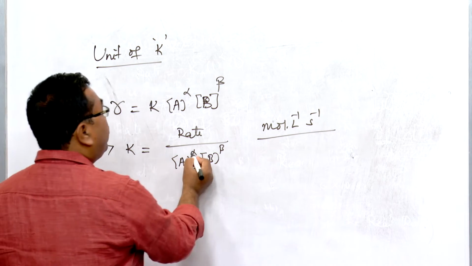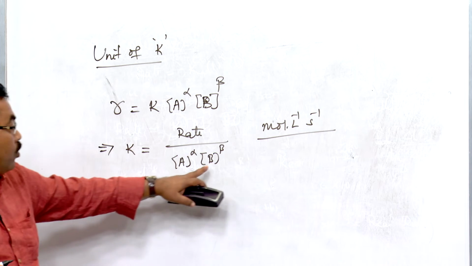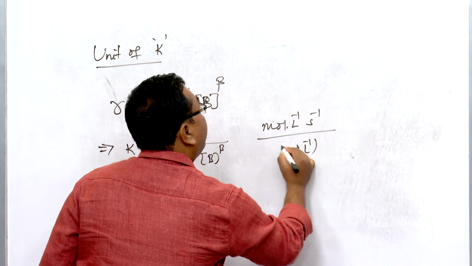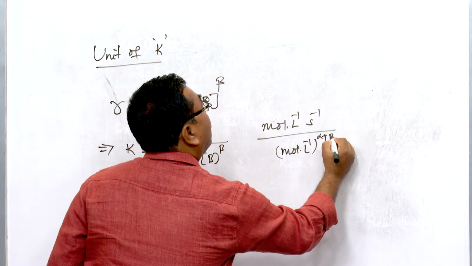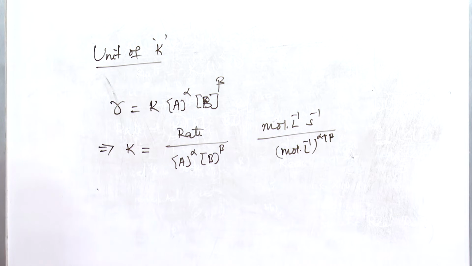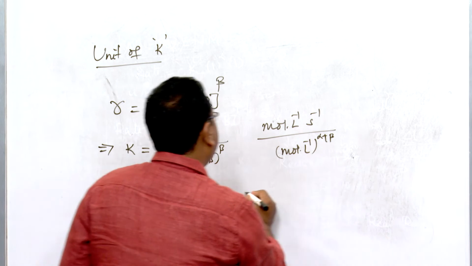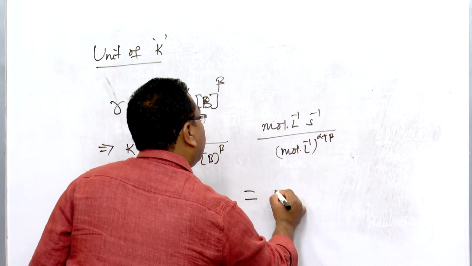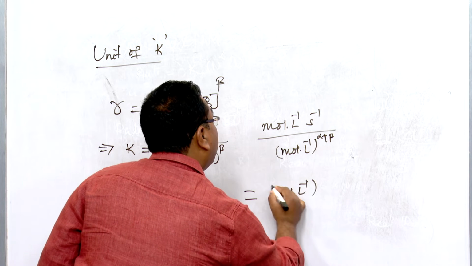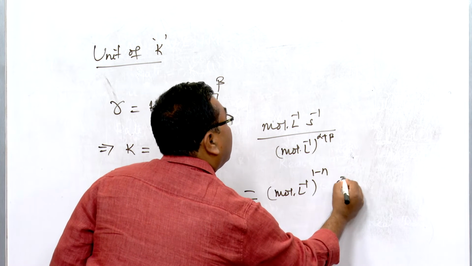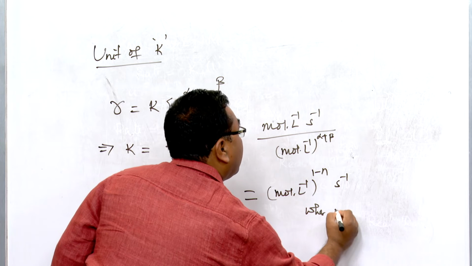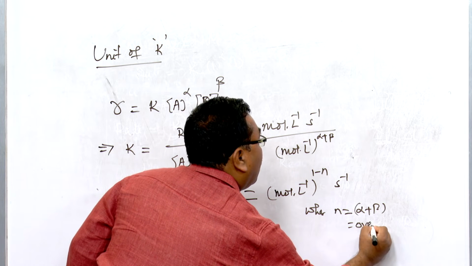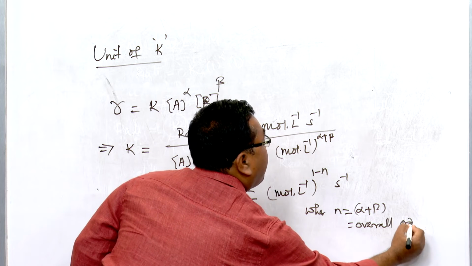And this is mole liter inverse to the alpha, and this is mole liter inverse to the beta. So, the powers will be added, so this will be alpha plus beta. Let us say alpha plus beta is equal to n. So, this will come out to be mole liter inverse to the 1 minus n, second inverse, where n is equal to alpha plus beta, that is the overall order.